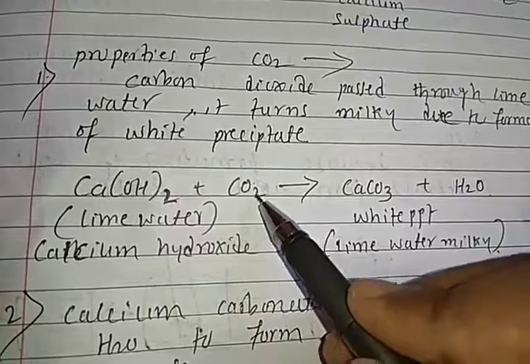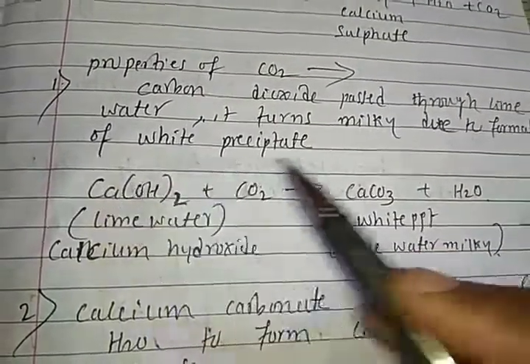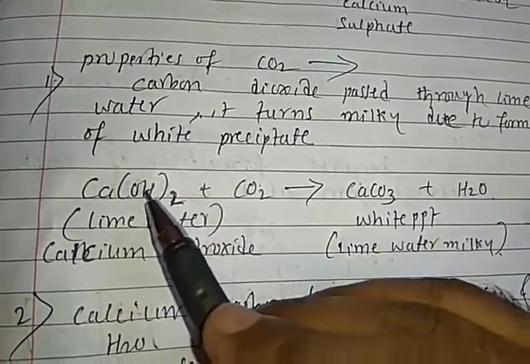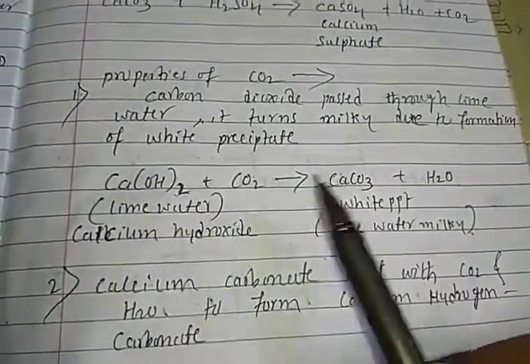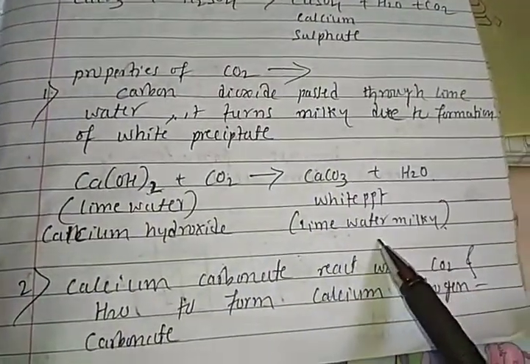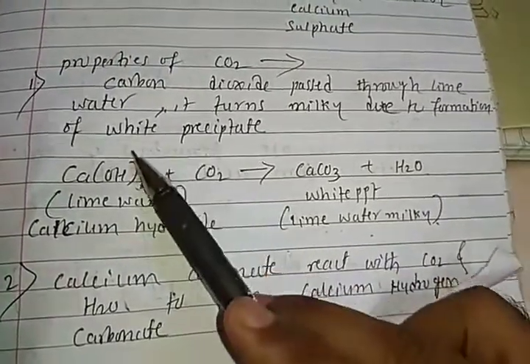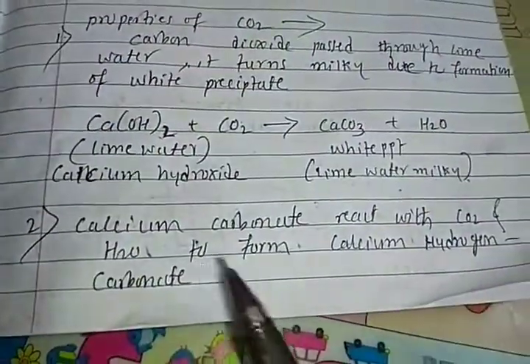Then CO2 turns into CO3, right? It reacts with calcium to form calcium carbonate. If we remove 1 oxygen, 2 hydrogens and 1 oxygen are left, that is water. H2O is here. So lime water turns milky. Lime water is colorless. Calcium hydroxide reacts with carbon dioxide and turns milky. Right, students? One more property.